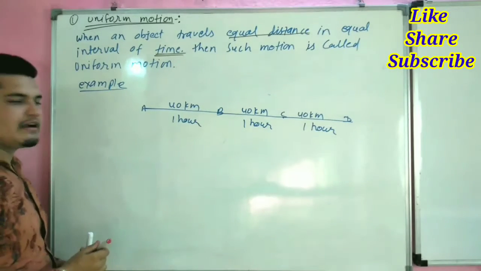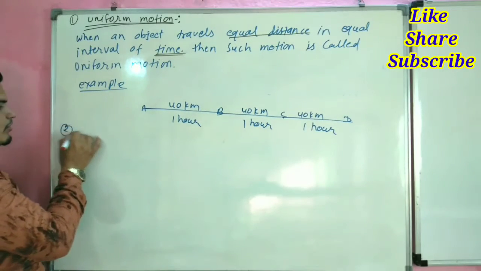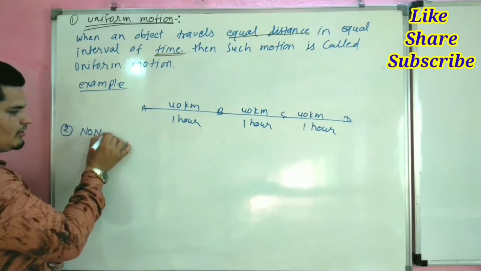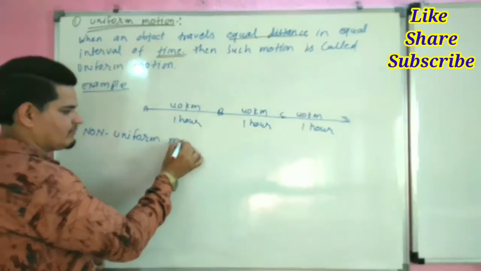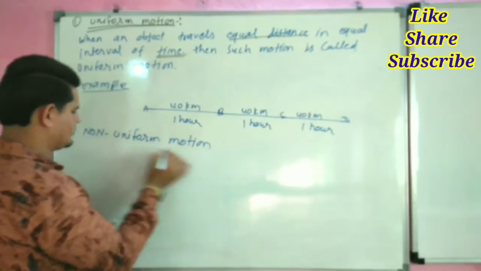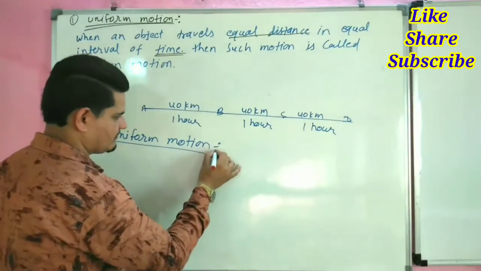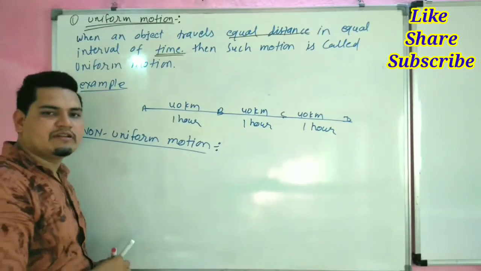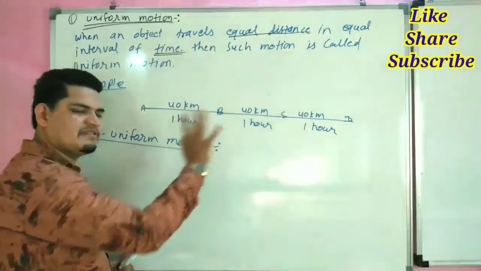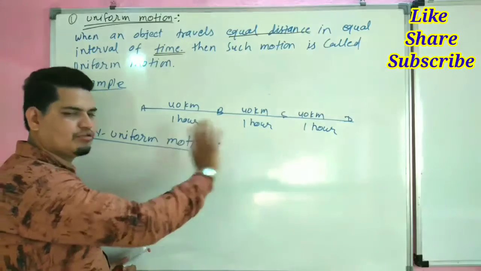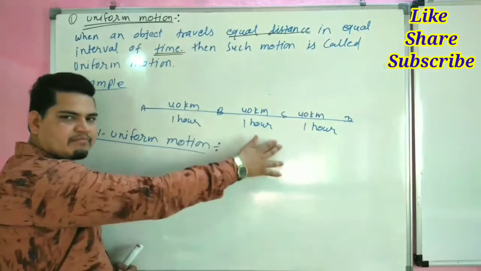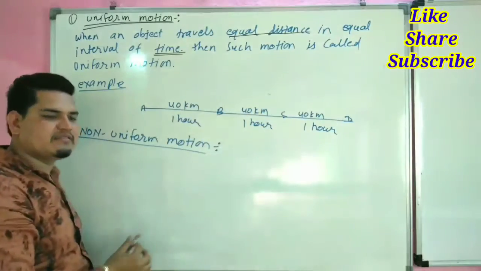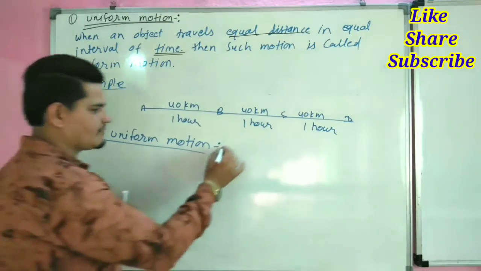Now our second topic is non-uniform motion. In non-uniform motion, distance may be same but time should not be same, or time may be same but distance may not be same.